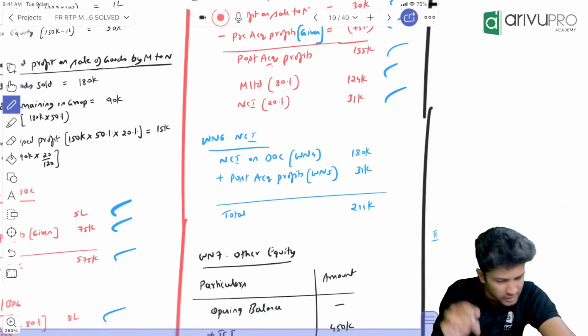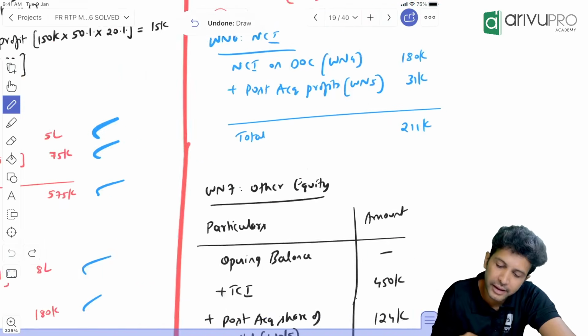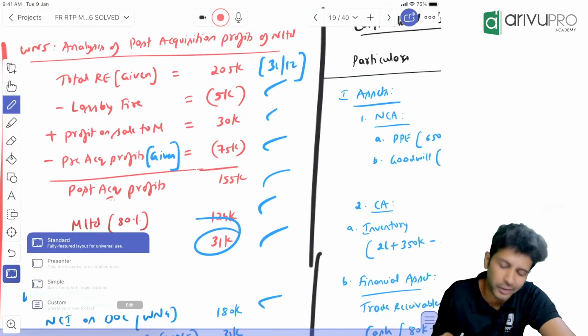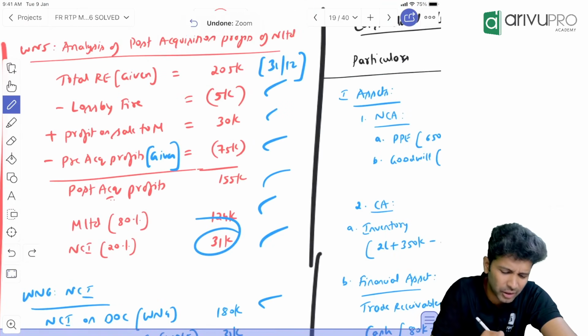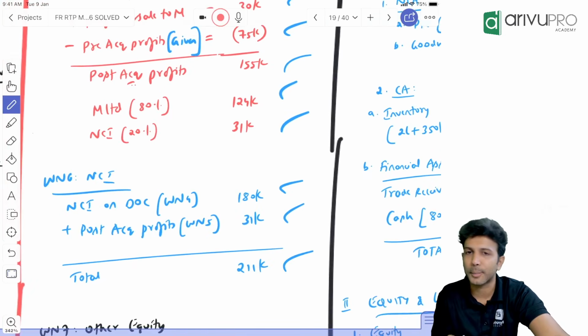Okay. Then the NCI working note. Fair value of NCI on the date of control was 1,80,000. To that you add what? Post-acquisition profit of NCI, which is 31,000. From here onwards, I don't think you need my help at all. So you will get the NCI closing balance.